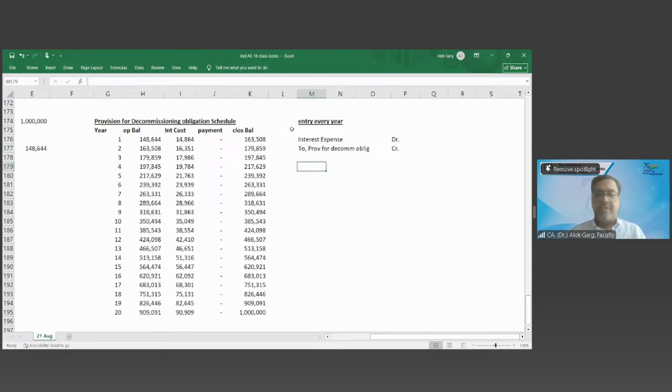Now, after 20 years, what is the entry when you pay? Provision for decommissioning obligation debit, credit bank. This will be the 10 lakh.